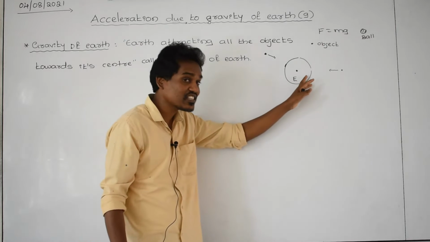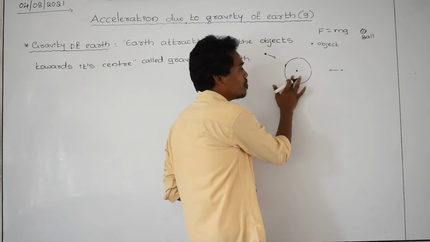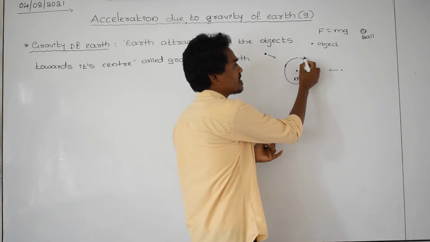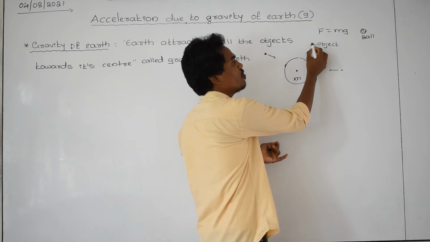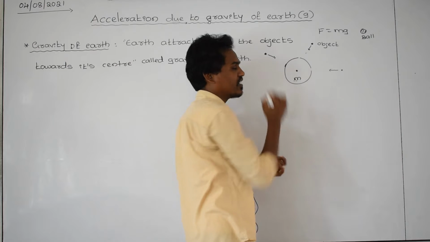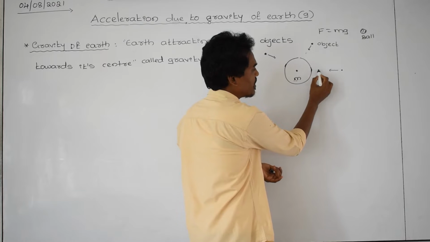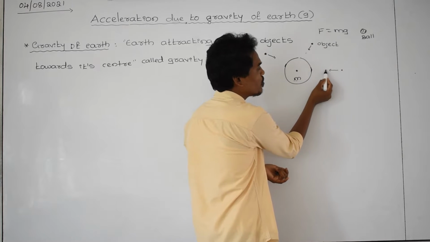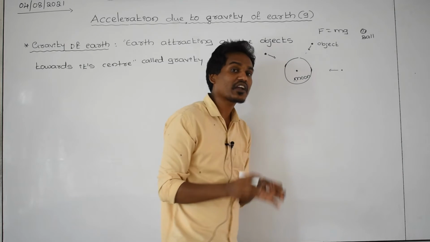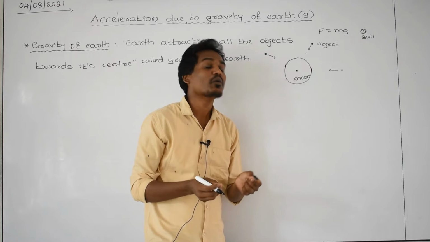Not only earth has this capacity, all the planets have this capacity. For example, if it is the moon, then go to the moon surface. From the moon surface, take one body, go to a certain height and leave it at that point, then that ball is again accelerating towards the moon center. Go to another place on the moon surface, go to a certain height, leave the body, then the body is moving towards the moon center. Means the moon also has some capacity or property to attract all the bodies towards its center, which is called moon gravity.